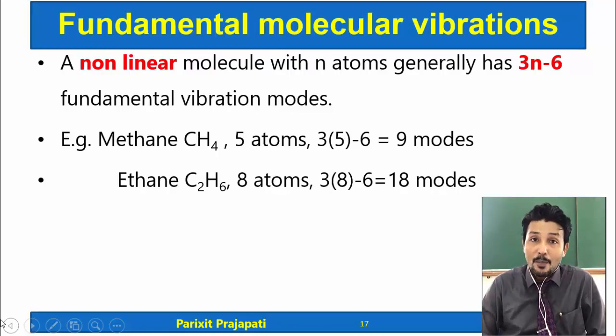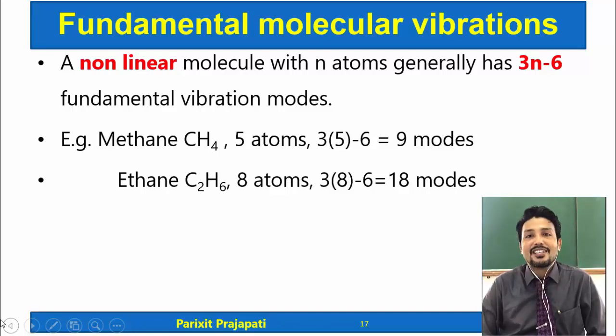Now we said there are molecular vibrations between the atoms of the molecule through the covalent bond. So how many fundamental molecular vibrations are there? It depends on whether the molecule is linear or non-linear. If the molecule is non-linear, then it has 3n minus 6 fundamental vibrational modes, where n is the number of atoms. Let's understand by example.